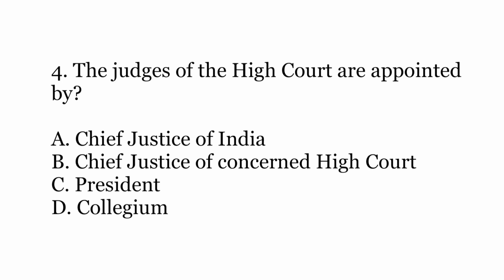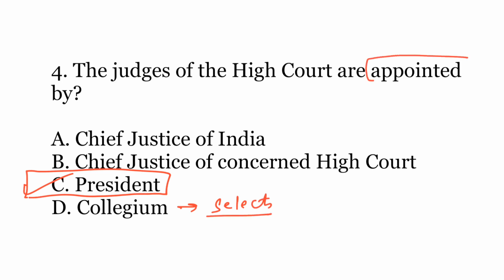Fourth question: the judges of a High Court are appointed by whom? The options are A. Chief Justice of India, B. Chief Justice of the concerned High Court, C. the President of India, or D. the Collegium. The answer is C. President. So the Collegium does not appoint the judges, the Collegium selects the judges. Therefore, there is a difference between appointment and selection.